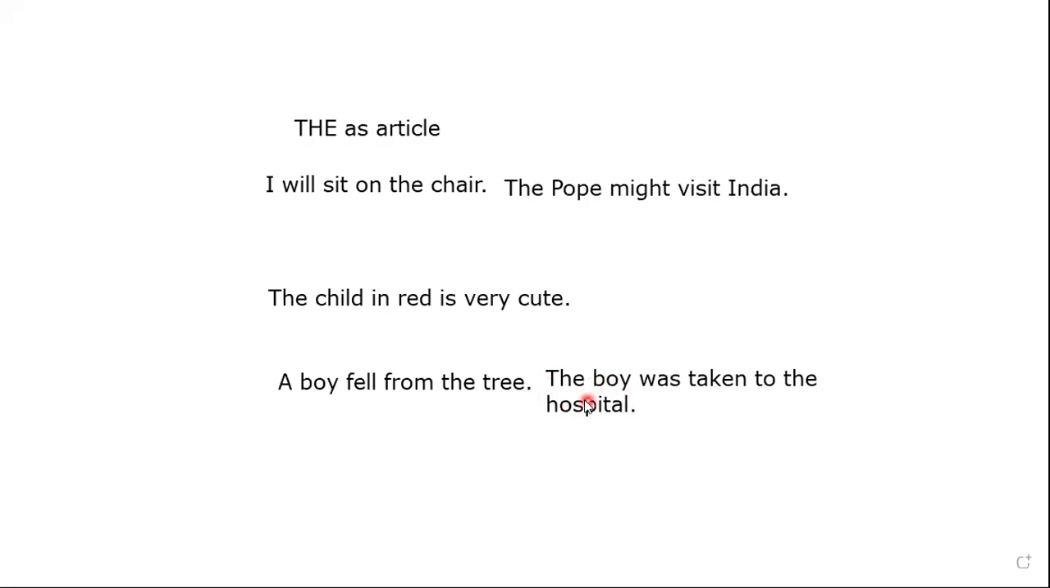We are talking about a particular boy who fell from the tree. In the first sentence we don't know which boy we are talking about. We just know that a boy fell from the tree, but the same boy in the next sentence becomes more specific and more definite. So here we have used "the boy". The boy who fell from the tree was taken to the hospital. So this is how you are going to use it.